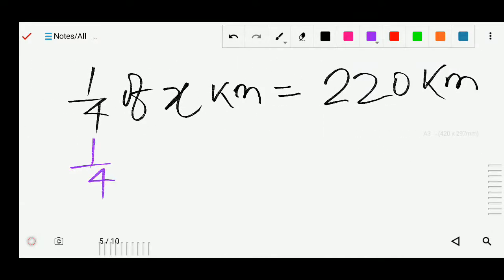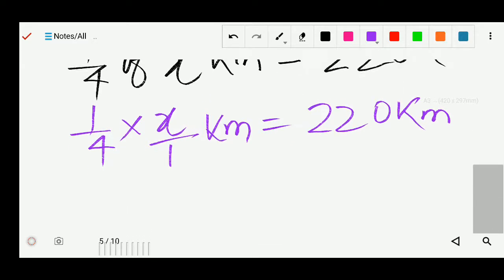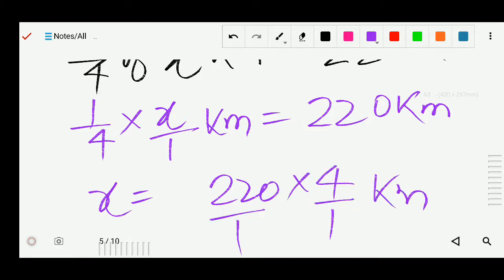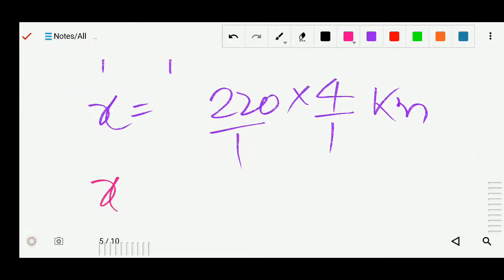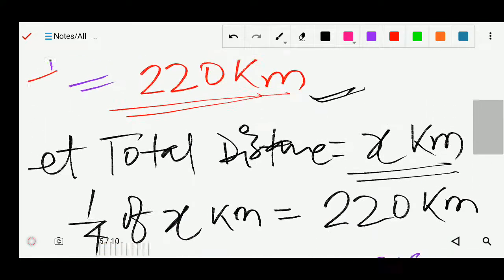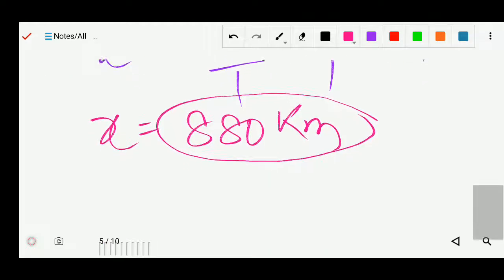Now we will find the value of x, then we will know the total distance. So we can write 1/4 of means multiply, 1/4 times x kilometer equals to 220 kilometer. Now we can find the value of x. So x will equal 220, and this 4 will change. Now you can see the value of x. You can multiply, so you will get 880 kilometer. So what is the total distance? 880 kilometer, and this 220 is the 1/4 of the total distance.